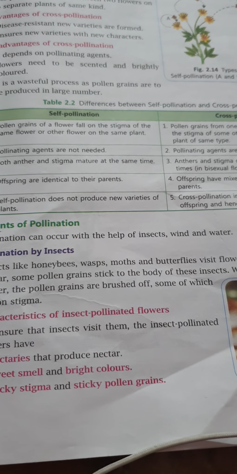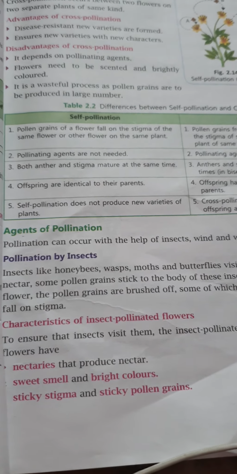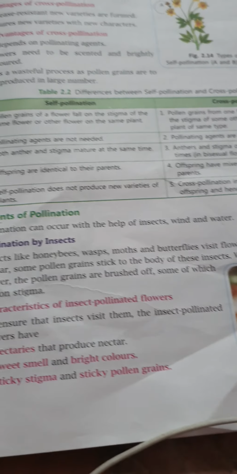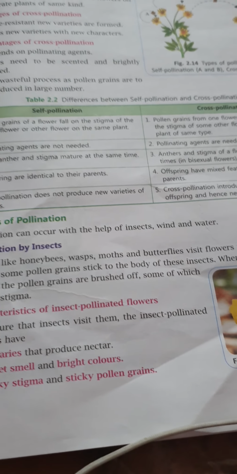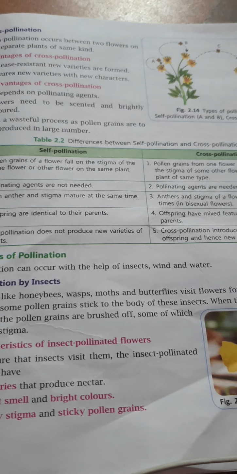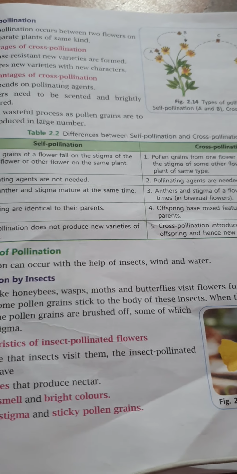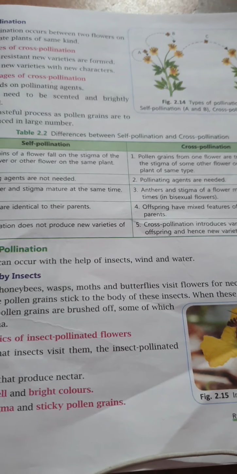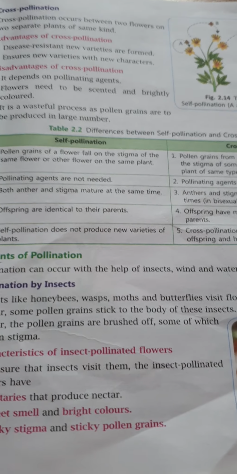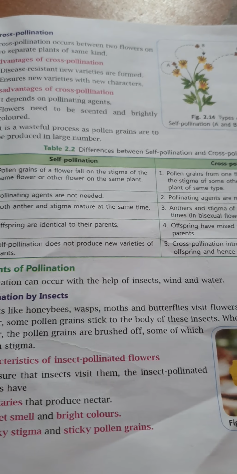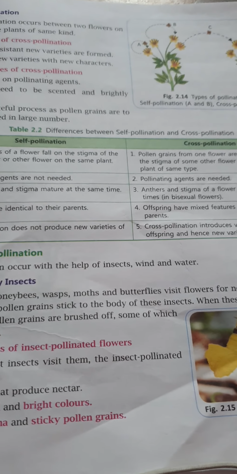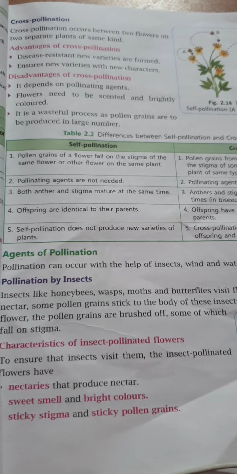So these are the pollinating agents, or you can say the pollinators, which help in cross pollination, like honeybees, wasps, moths and butterflies. When they sit on the flower to suck the nectar, the pollen grains stick to their body, and when they sit on another flower to suck the nectar, the stuck pollen grains are brushed off, or you can say fall down on that flower's stigma. Likewise, pollination by insects happens.